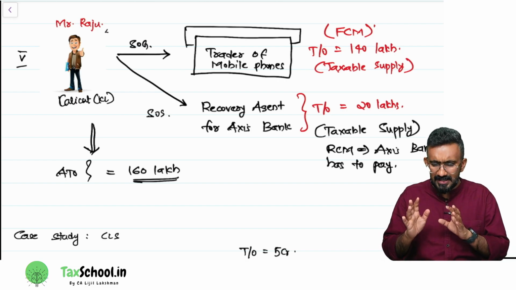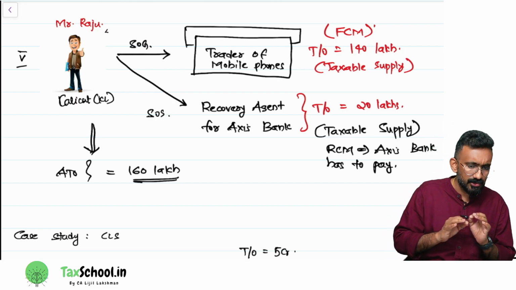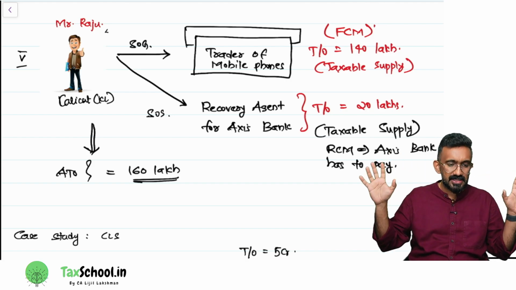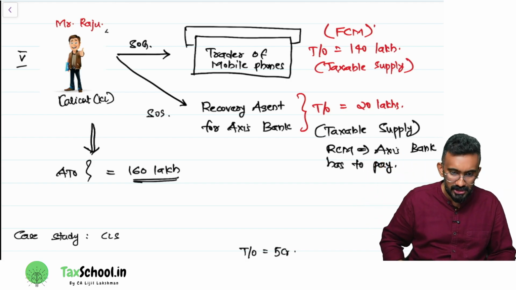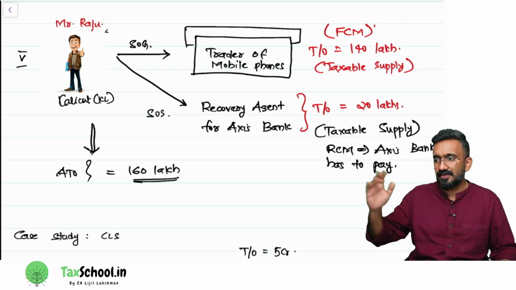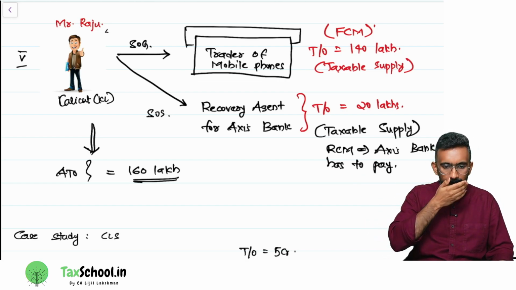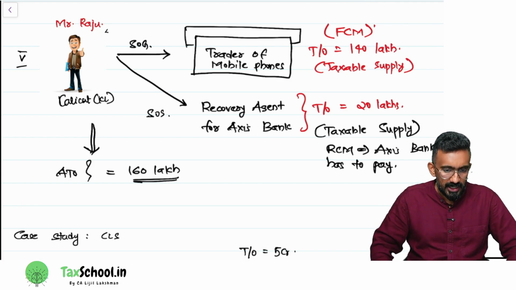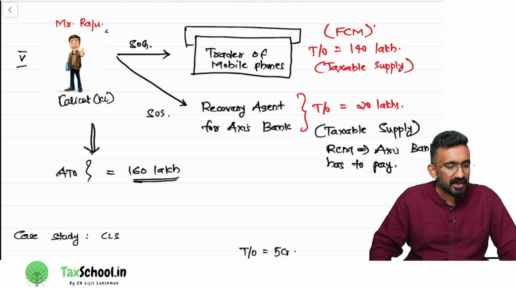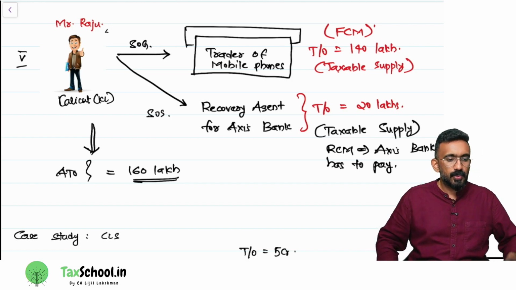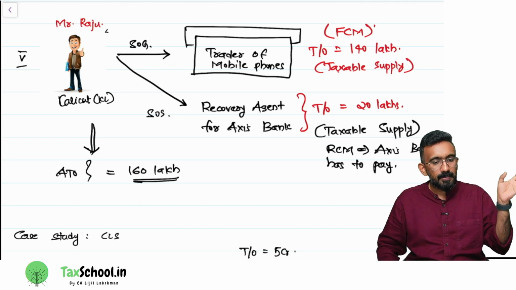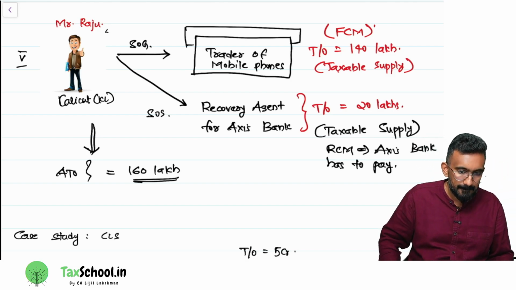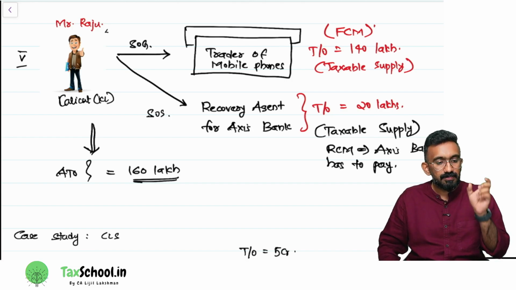Okay, so to understand this, you should slightly understand composition levy scheme also. But since I'm discussing aggregate turnover, I will overall touch upon both of the points. This I have written there as a note already. Say, Mr. Raju is supplying goods, which is mobile phones, and he made a turnover of 140 lakh. He is also acting as a recovery agent for Axis Bank. So when somebody is operating as a recovery agent, the tax on the commission paid to the recovery agent is paid by the bank under reverse charge mechanism.